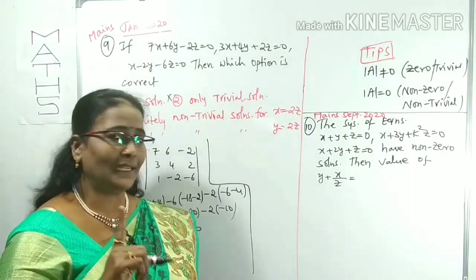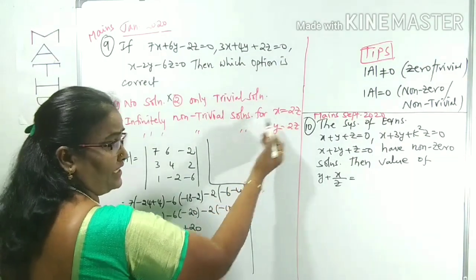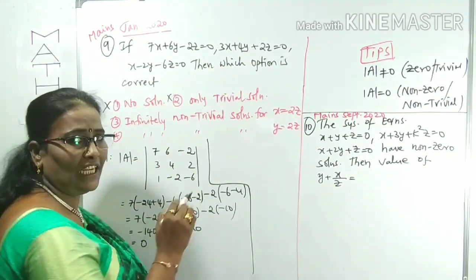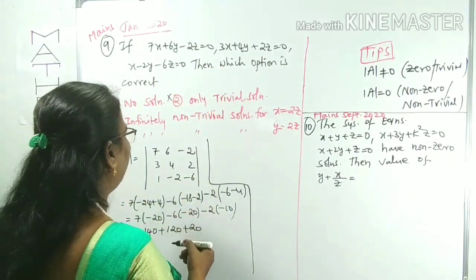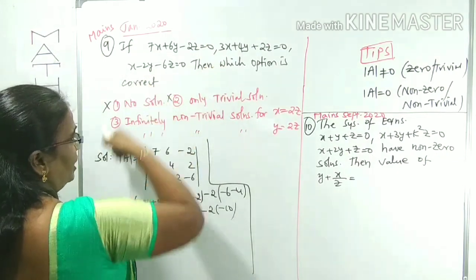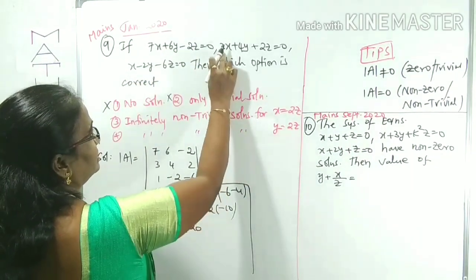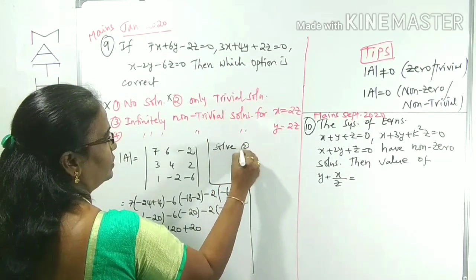To decide which is the correct option, you first have to find the relation between x and z. To get the relation of x and z from the given equations, eliminate y. We can choose any two equations. To eliminate y, I am taking the second equation and the third equation. So we solve equations 2 and 3.